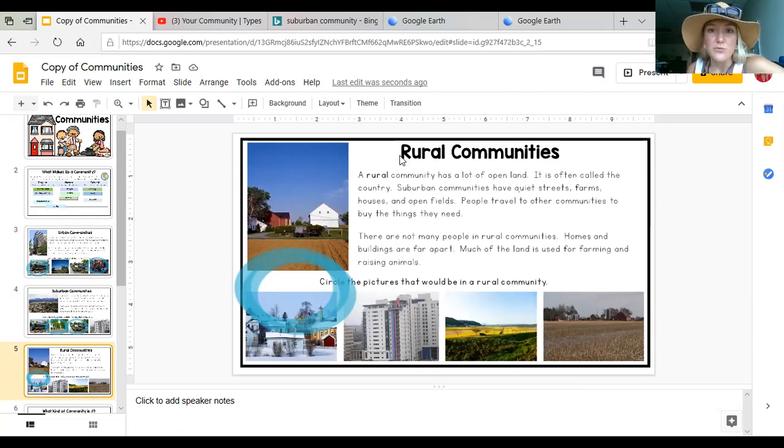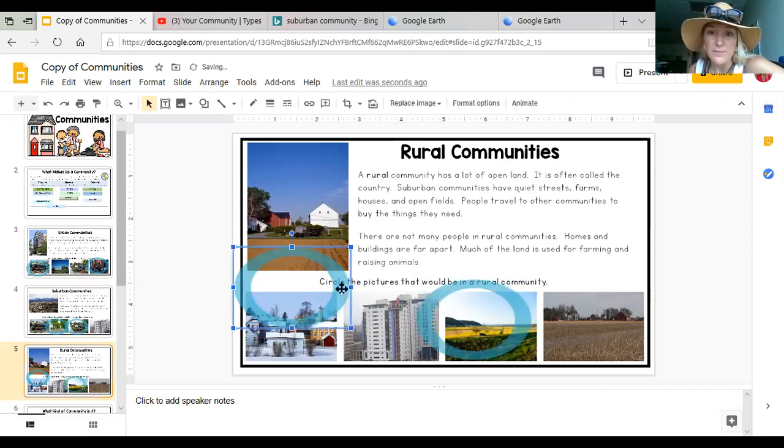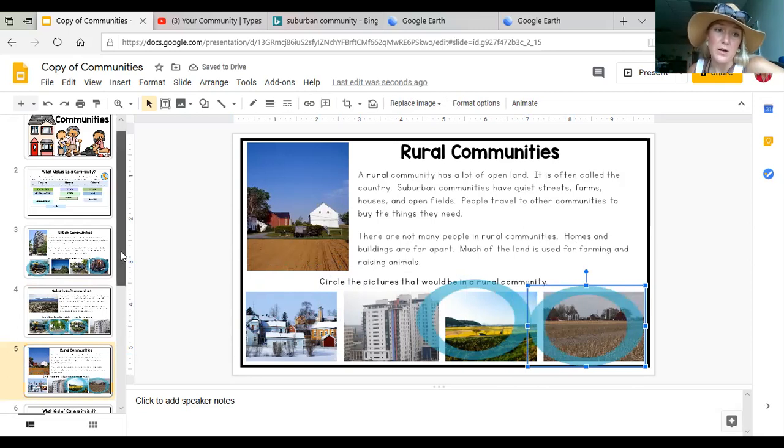So you would see rural communities maybe out by the McCutcheon area where those schools are. There are a lot of cornfields over there. That would be considered a rural community. So I see these two over here that have fields and farm homes that are really far apart.